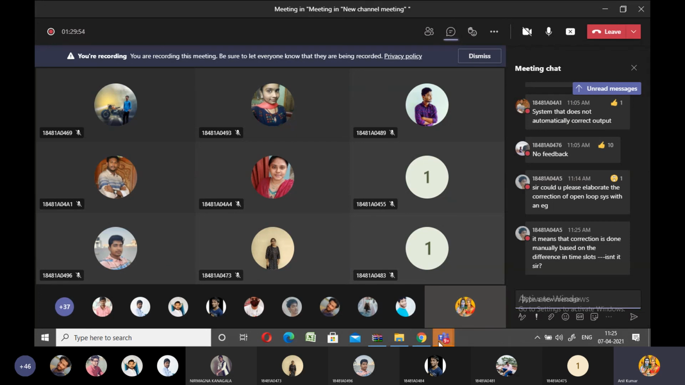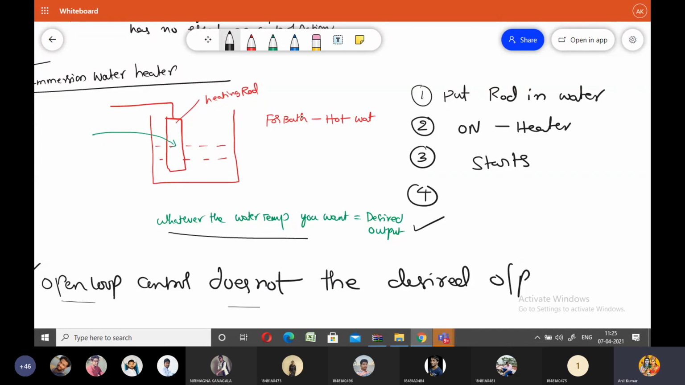Okay. So that means open loop control systems are purely based on time, they purely operate on the time basis. Is it okay? All of you please consider this one. So open loop control systems purely operate on the time basis only.